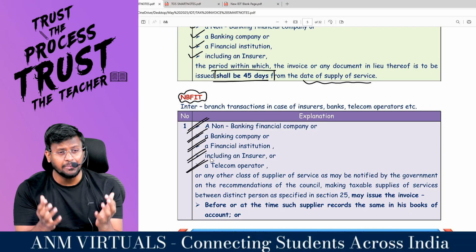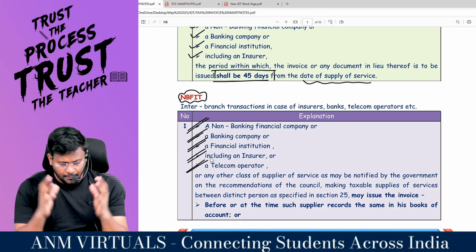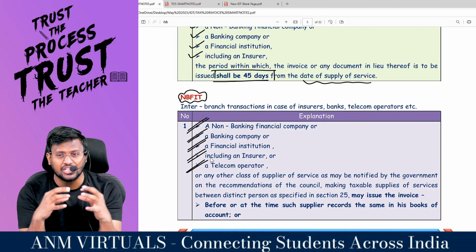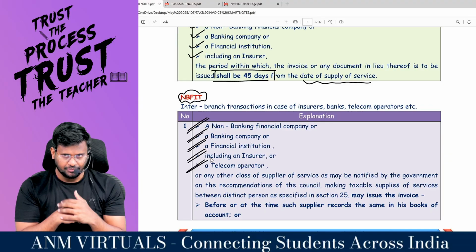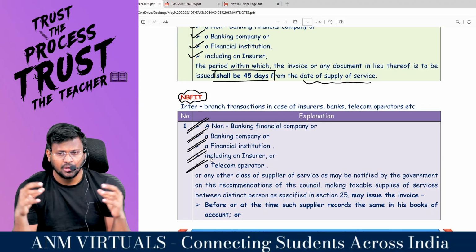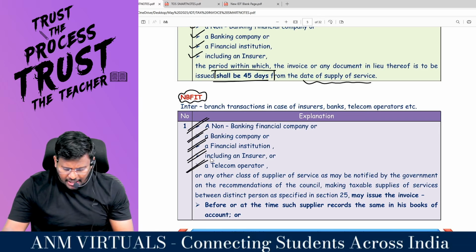Sir, sometimes what they will do, you know, they will be supplying inter-branch transactions. They will be supplying for those inter-branch transactions.